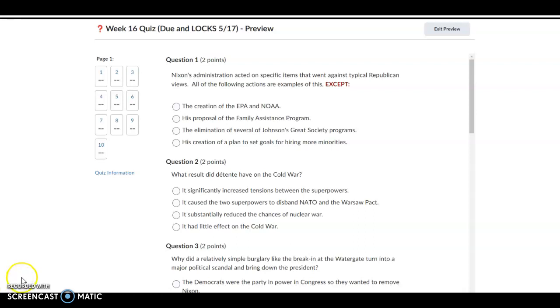Question number 1, Nixon's administration acted on specific items that went against typical Republican views. All of the following actions are examples of this except A, the creation of the EPA and NOAA, B, his proposal for the Family Assistance Program, C, the elimination of several of Johnson's Great Society programs, or D, his creation of a plan to set goals for hiring more minorities.